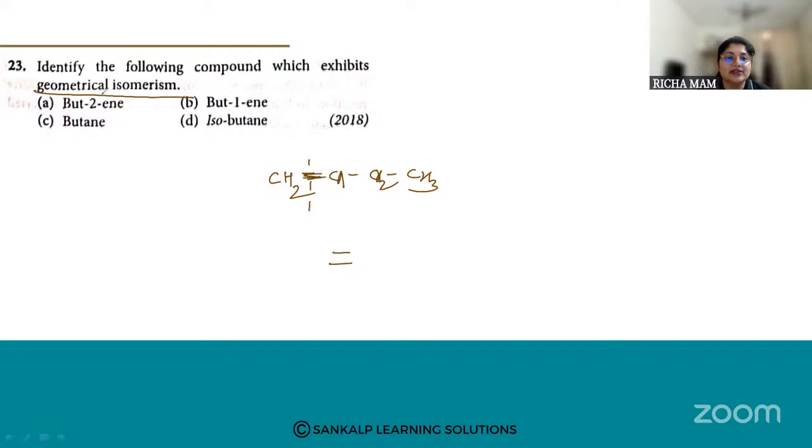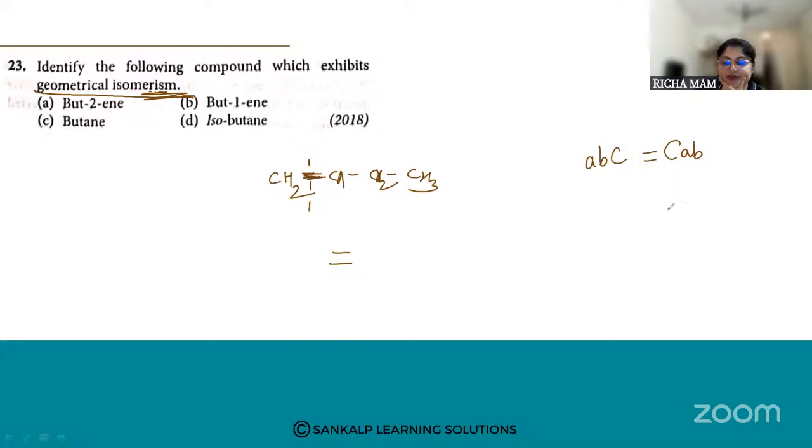This is a necessary condition. The condition is that it should have ABC equals CAB like this.